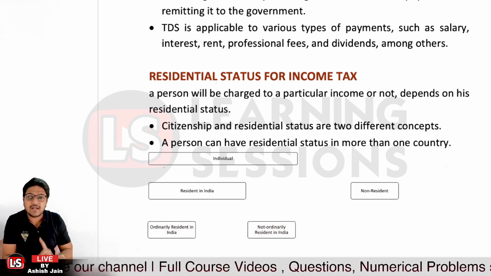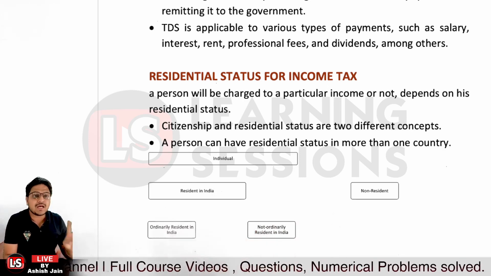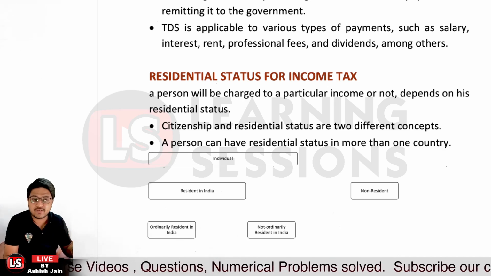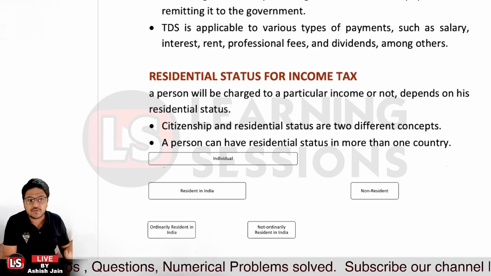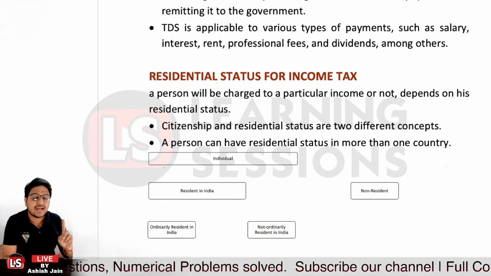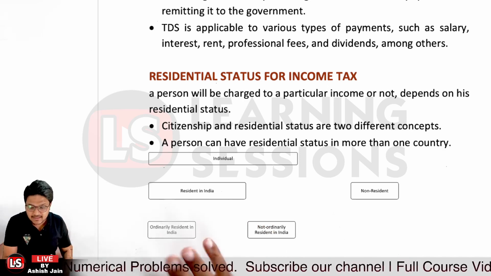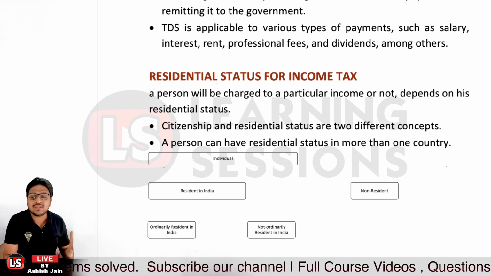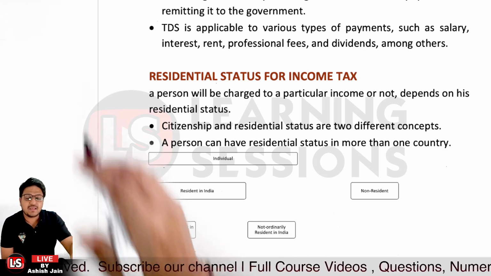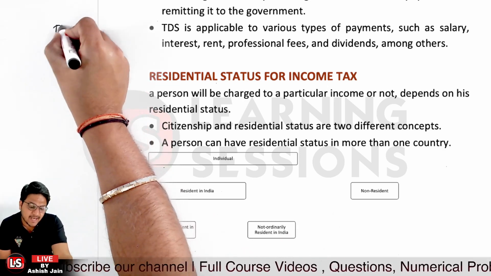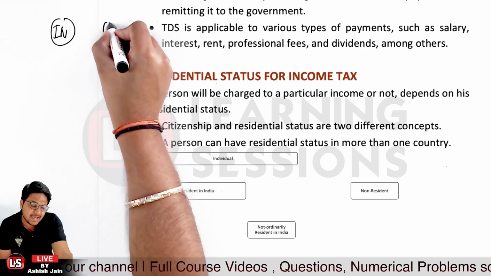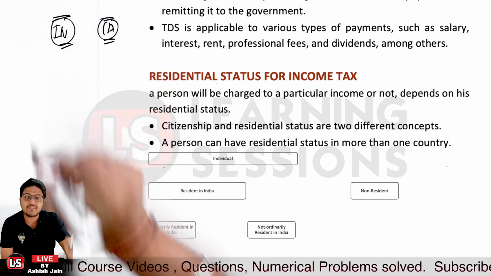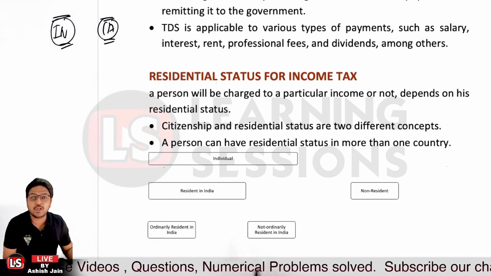Now residential status and citizenship, those are two different concepts. Let's understand this thing, that a person can have residential status in more than one country. A person can have residential status in India and maybe have residential status in Canada also. Okay, so this is possible, but the person will have citizenship in only one country, right?